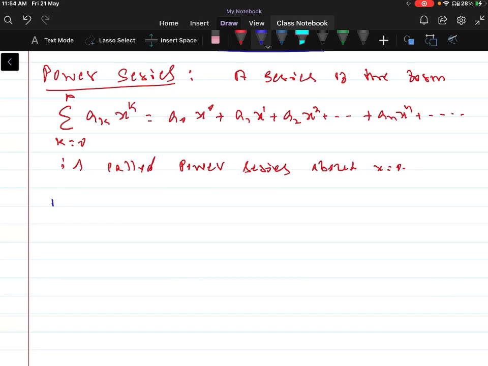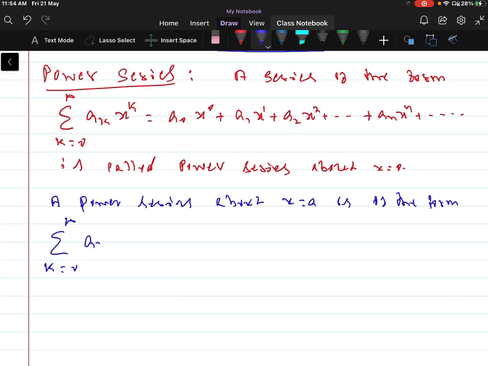Similarly, a power series about the point x equal to a is of the form summation of k equal to 0 to infinity a_k into (x minus a) whole power k.